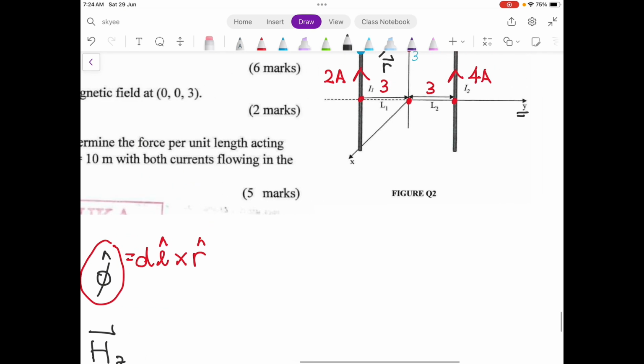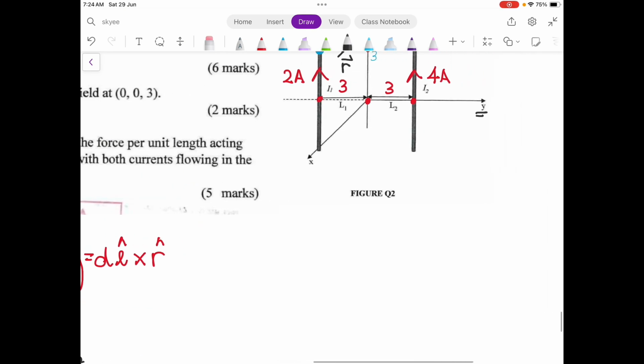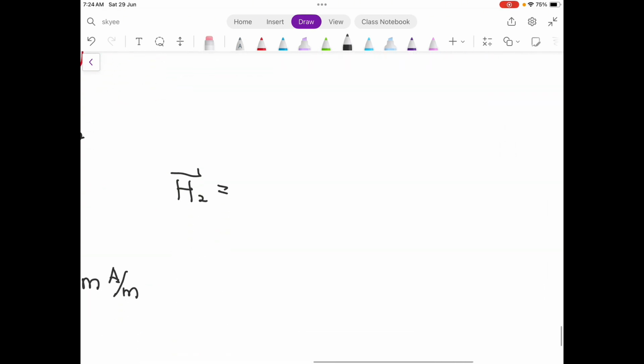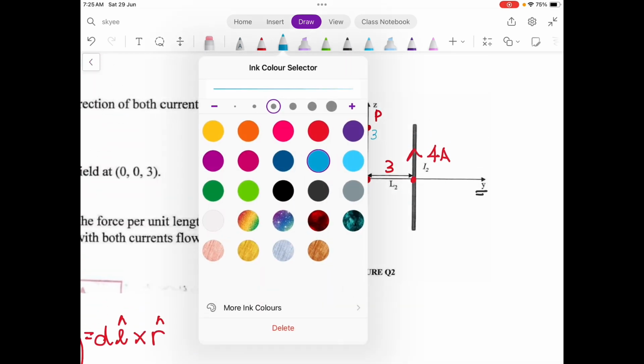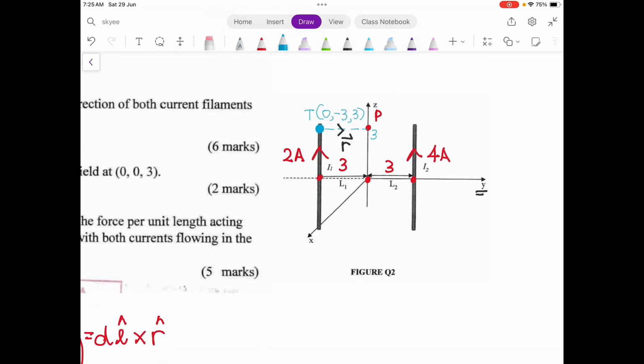The I2 is 4 ampere over 2 pi r. In this case, your r will be the distance from point T here, the observation point.